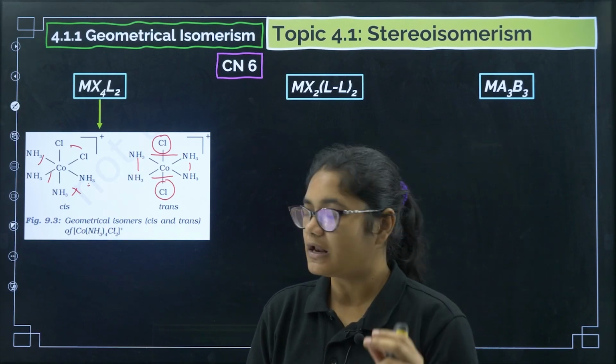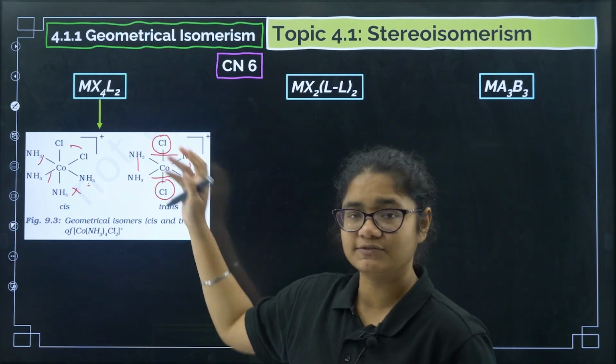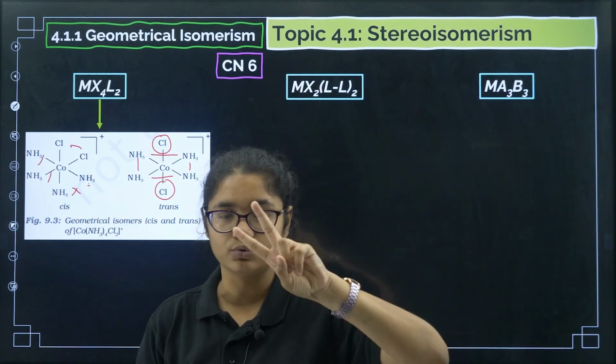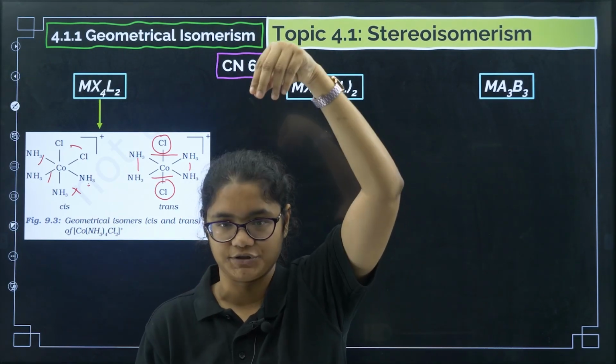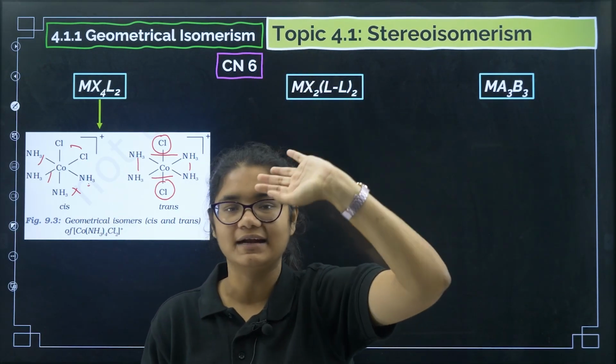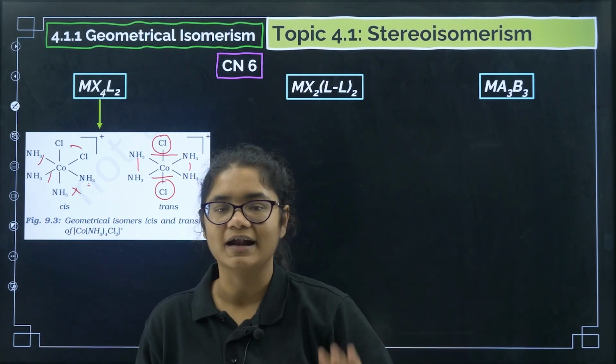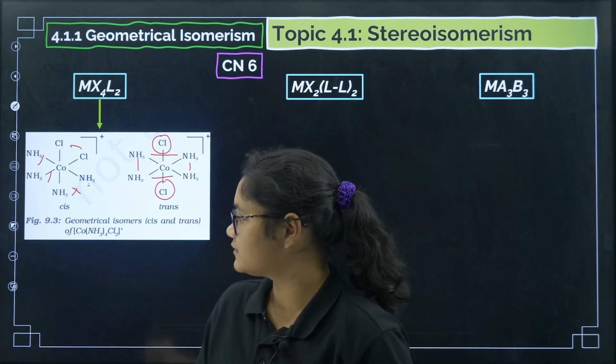So in MX4L2, if the two ligands are on the axial positions opposite to each other, that is called trans. Apart from that, whatever positioning you do will be called cis. This is one example of coordination number 6.